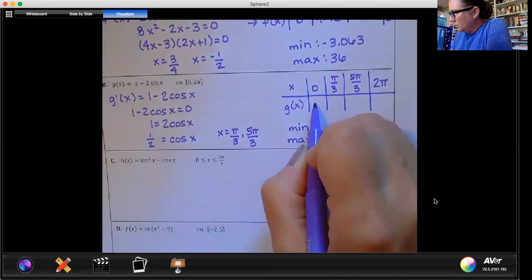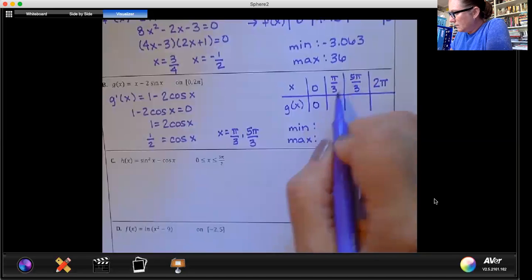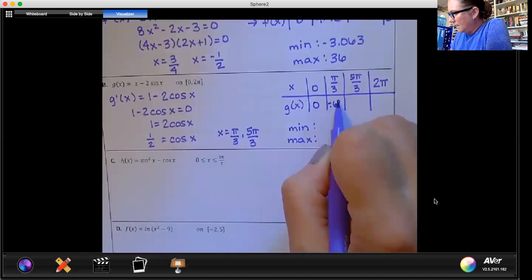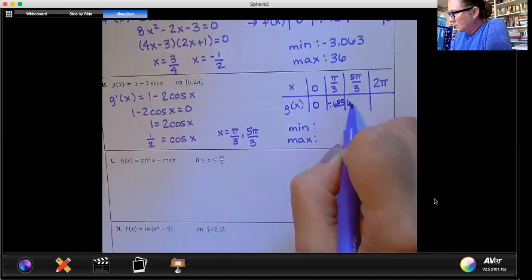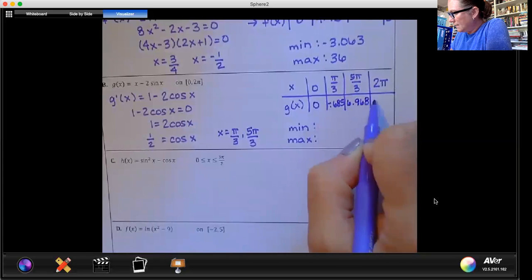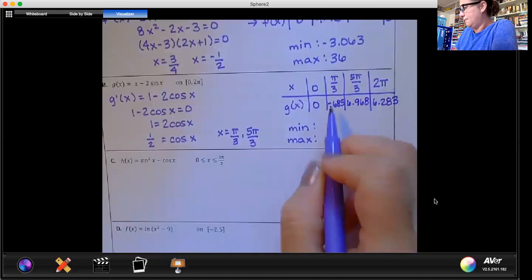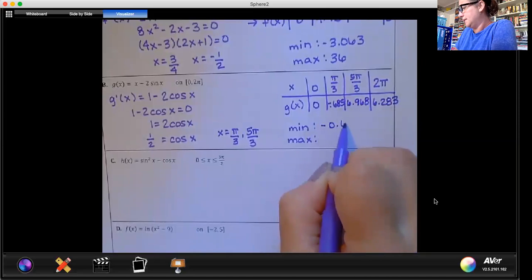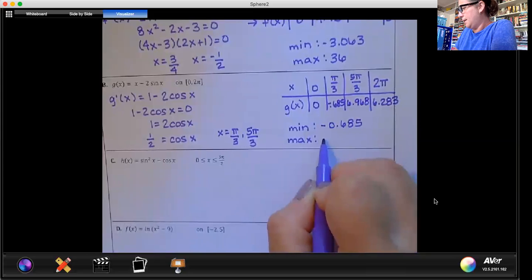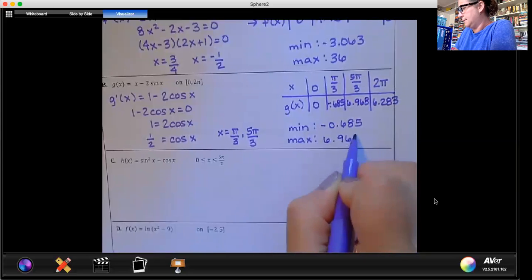So your values in your chart are 0, -0.685, 6.968, and 6.283. So our minimum is -0.685, and our max is 6.968.